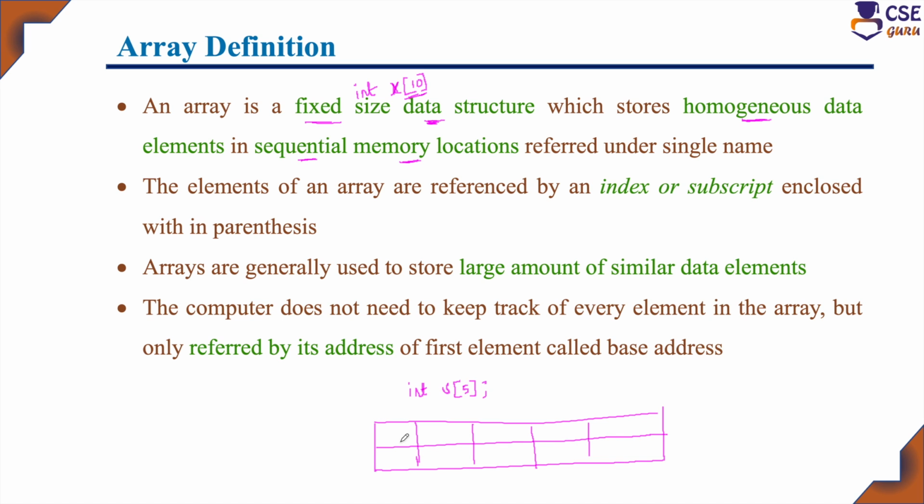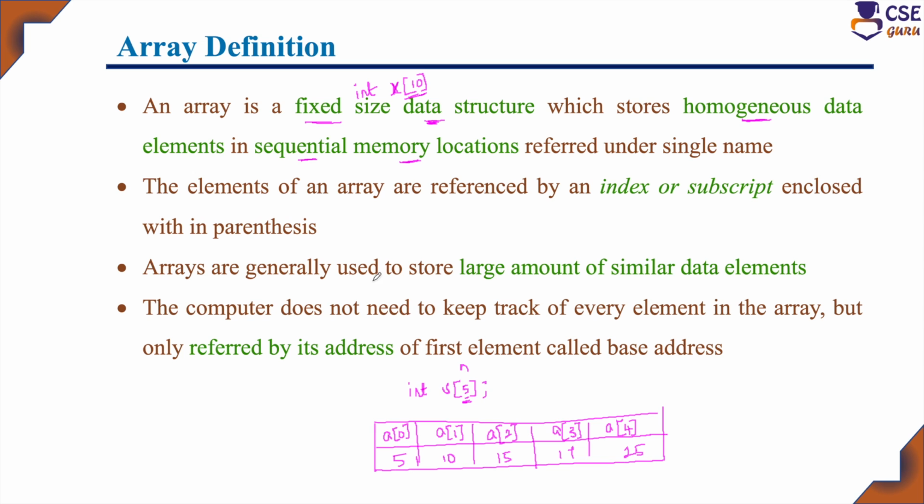Here we have a of 0, a of 1, totally 5 elements starting from a of 0 to a of n minus 1. N here is 5. So, if I am storing the elements 5, 10, 15, 17, 25, all these elements will be stored in sequential memory locations. The number of array elements you specify here is the size of the array. All the elements will be stored in sequential memory locations.